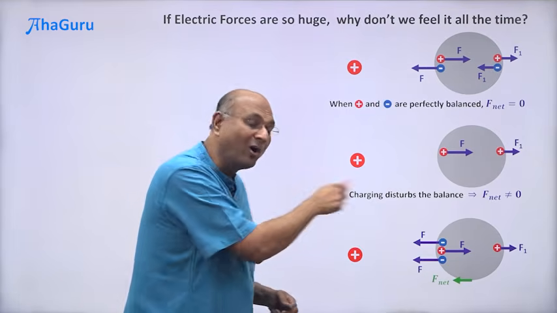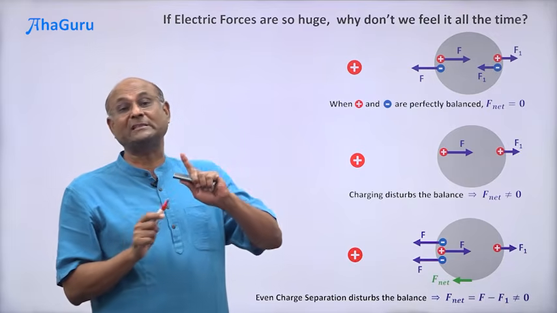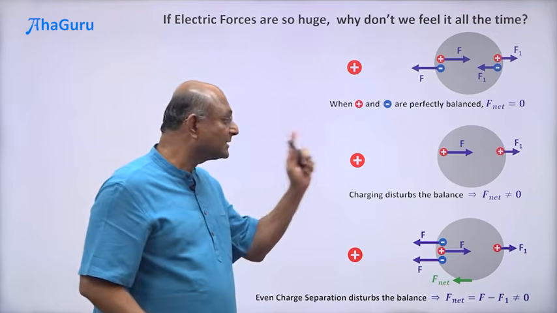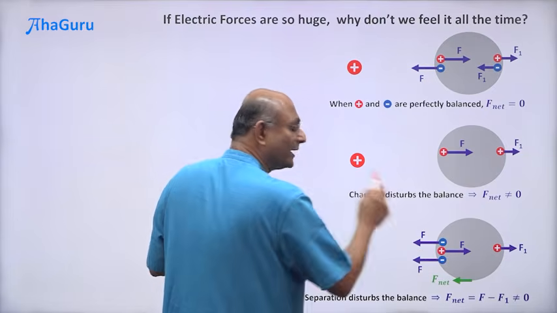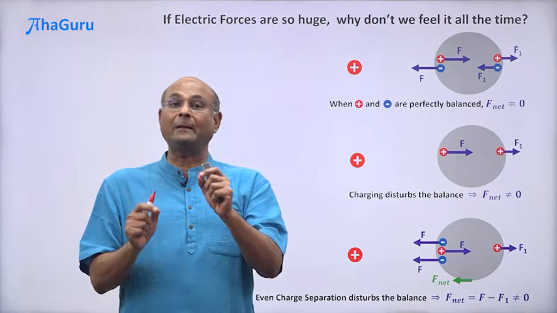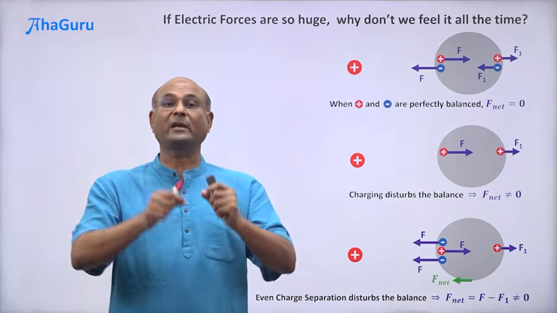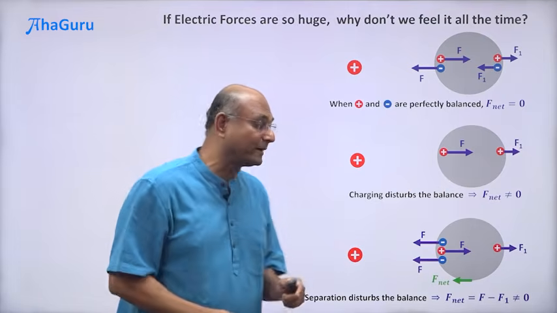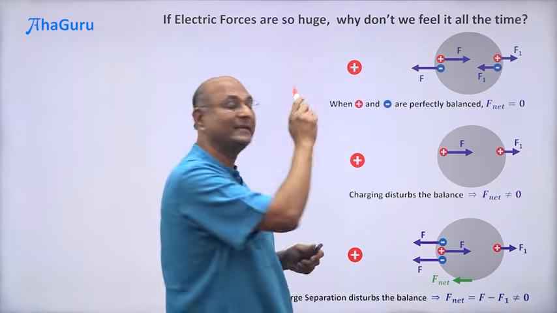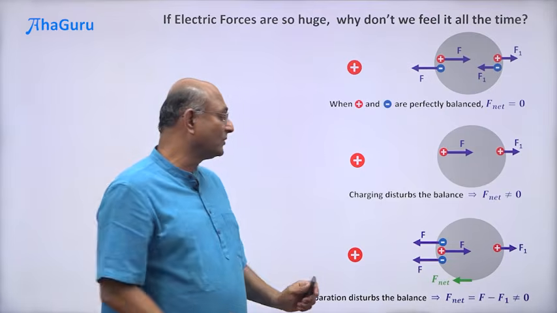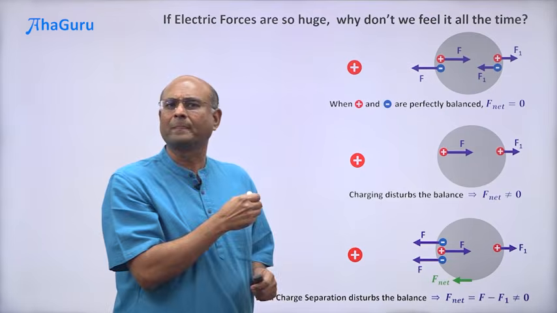So even a small amount of charge separation, we are not even talking about charging the object. We are only talking about charge separation. So the negative charge moved here. If it was not perfectly balanced, location by location, point by point, this is a charge separation. Then immediately you start seeing that the net force is not 0. There is an effect like this.